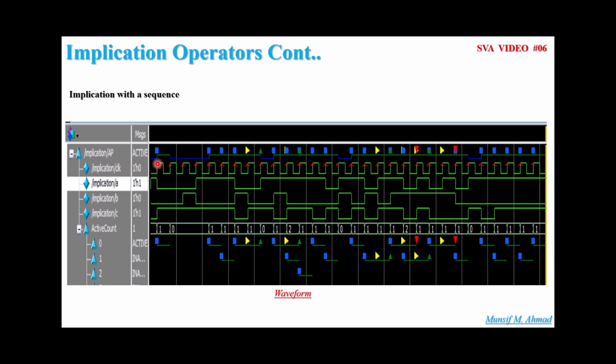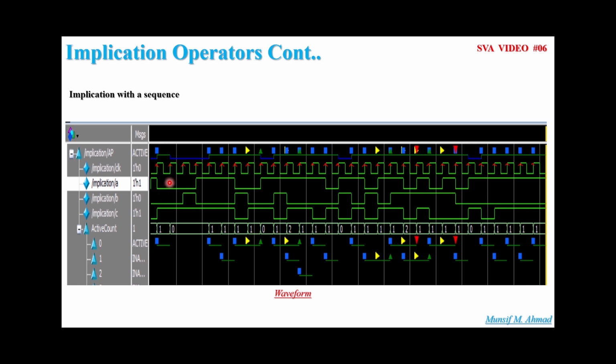At this passage of the clock, you will find A is high, hence the assertion starts over here. In the next clock cycle, B is low. It means the antecedent itself is not passing. Even though the antecedent is not passing, we will not get any fail message. Why?